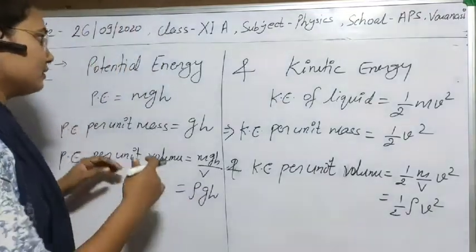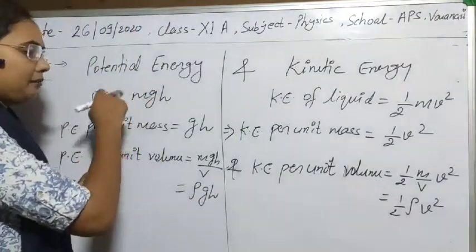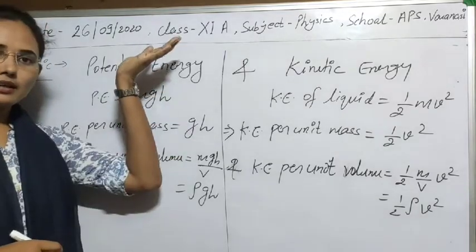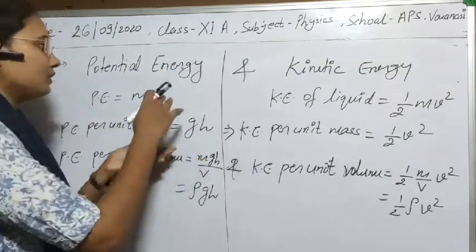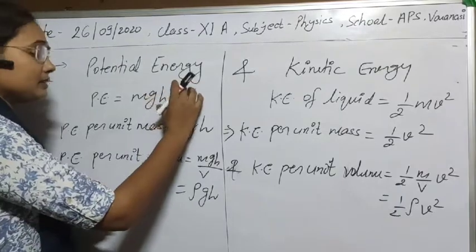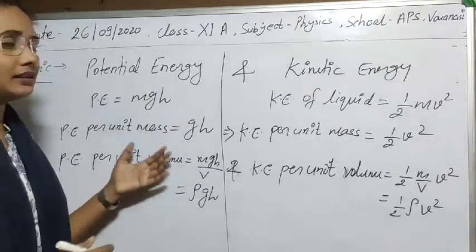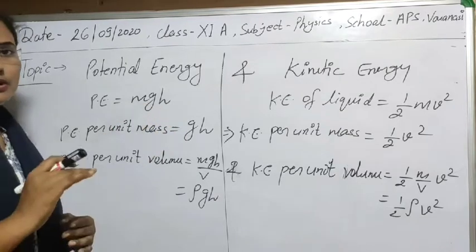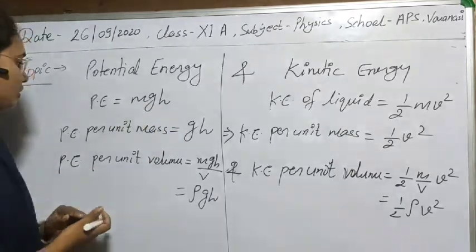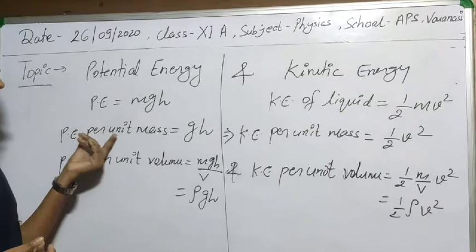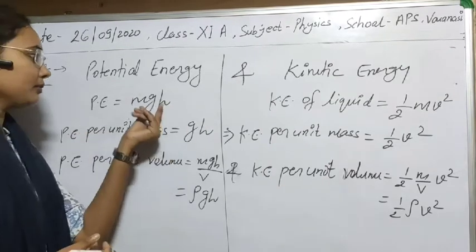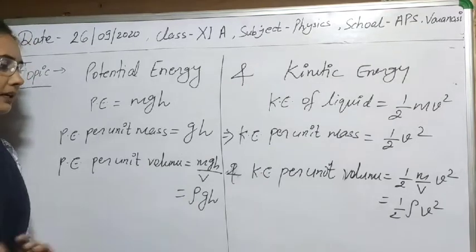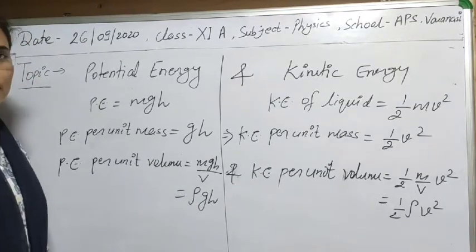Suppose m is the mass of the liquid taken and h is the height we are measuring; then the potential energy will be mgh from the sea level. So we can also calculate potential energy per unit mass, that will be obviously g into h, and potential energy per unit volume will be rho g h.